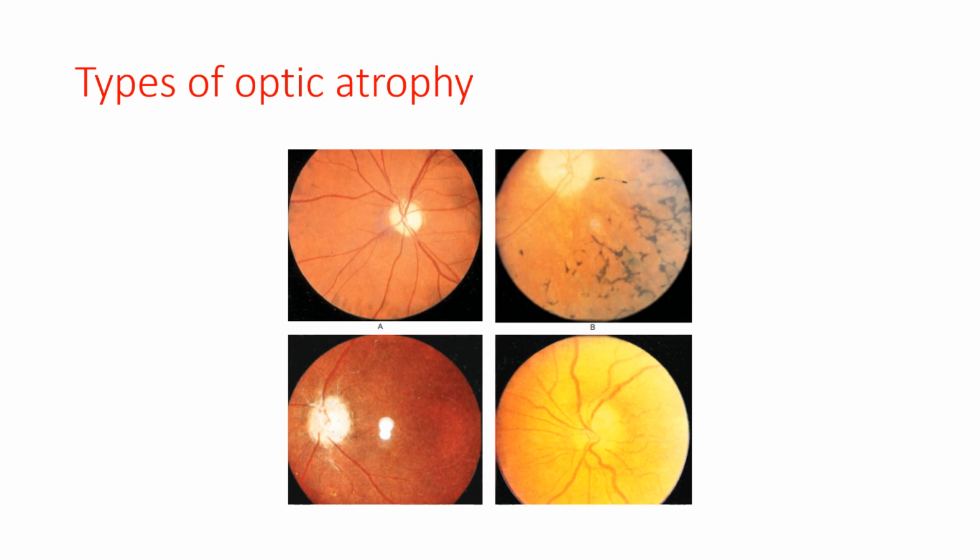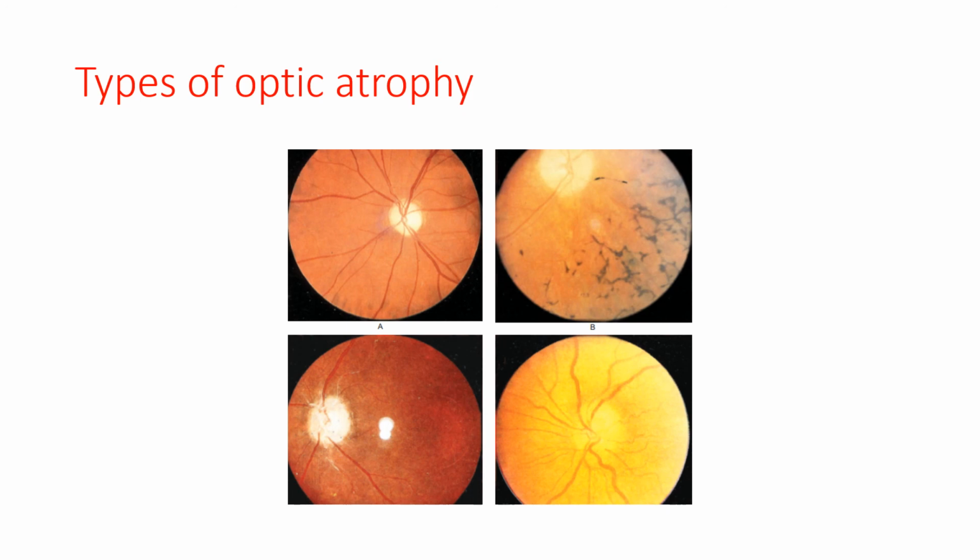Now in picture C, this is a case of post-neuritic optic atrophy. So here it is a dirty white color of the optic disc, and the margins are not defined. It's blurred because of the gliosis, and there is some perivascular sheathing of the blood vessels you can see in the picture. Here the physiological cup is totally obliterated and lamina cribrosa is not visible.